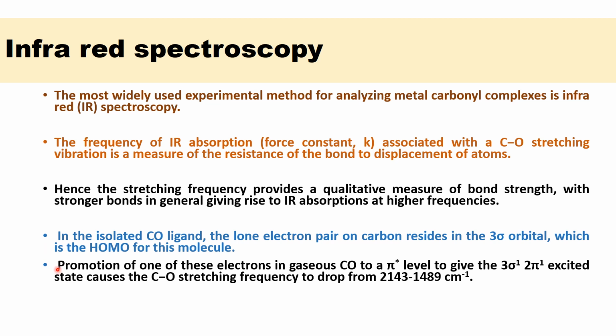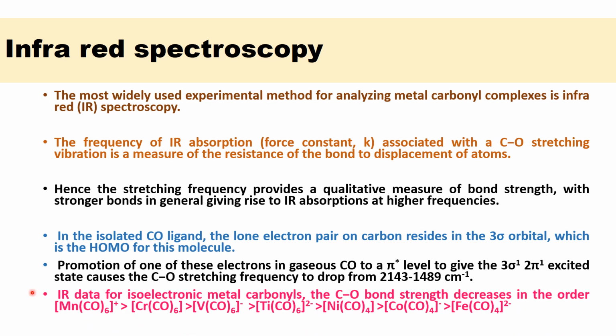Promotion of one of these electrons in gaseous CO to a pi star level, to give a 3σ1 2π1 excited state, causes the CO stretching frequency to drop from 2143 to 1489 cm⁻¹. Therefore, in the IR data for isoelectronic metal carbonyls, the CO bond strength decreases in the order Mn(CO)6+ greater than Cr(CO)6 greater than V(CO)6− greater than Ti(CO)6 2−, and Ni(CO)4, Co(CO)4−, Fe(CO)4 2−.